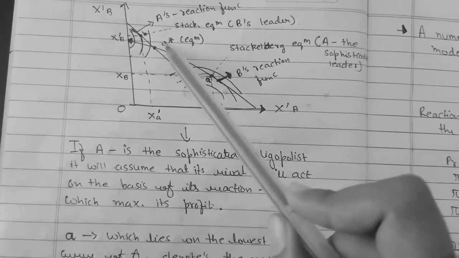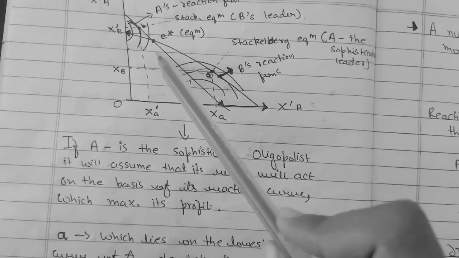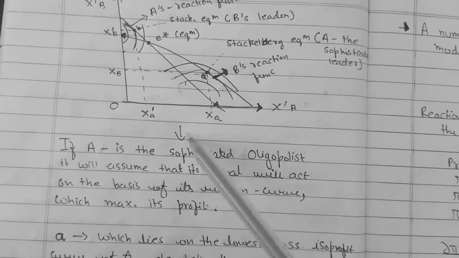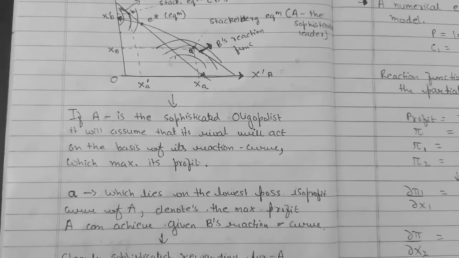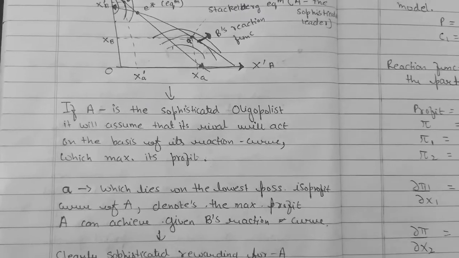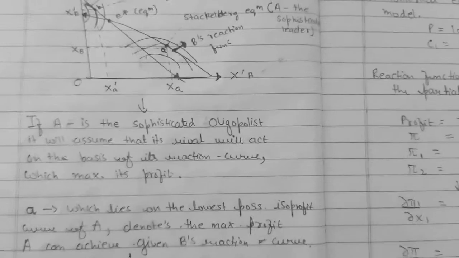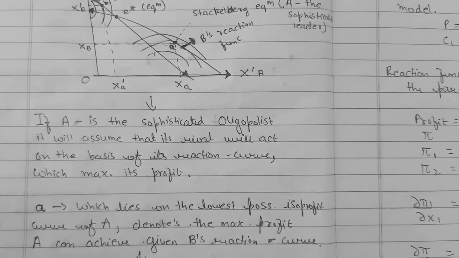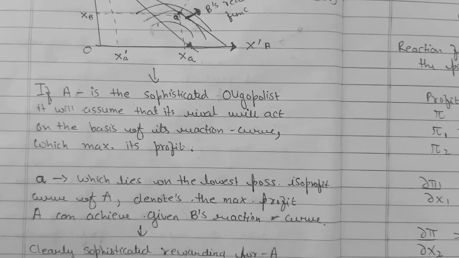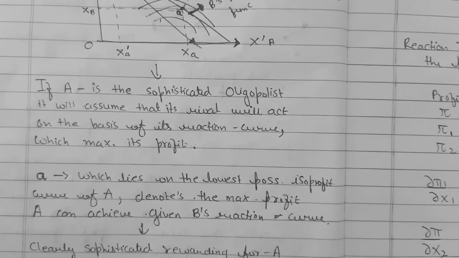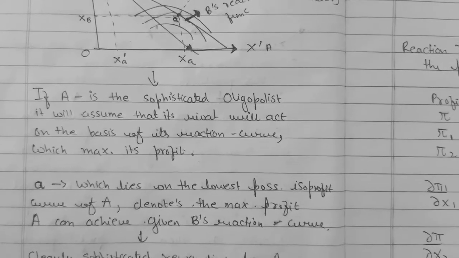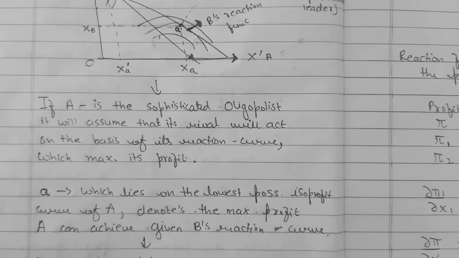And this is the point where both get their intersection, where both the curves are intersecting each other. This is the equilibrium point. Okay, if A is a sophisticated oligopolist, it will assume that its rival, who is the rival? For the follower, the leader will be the rival, and for the leader, the follower will be the rival. So it will assume that this rival will act on the basis of its reaction curve, which maximizes its profit.